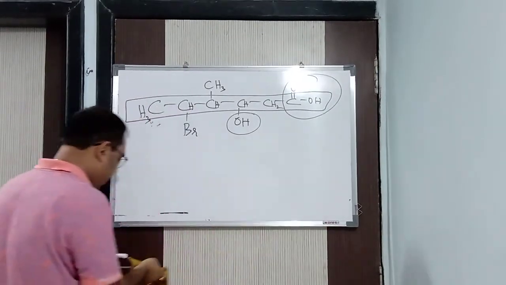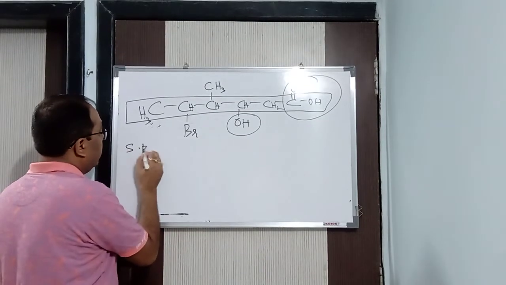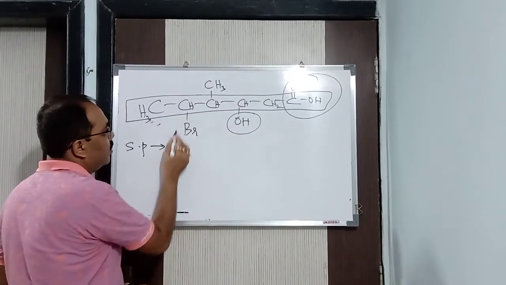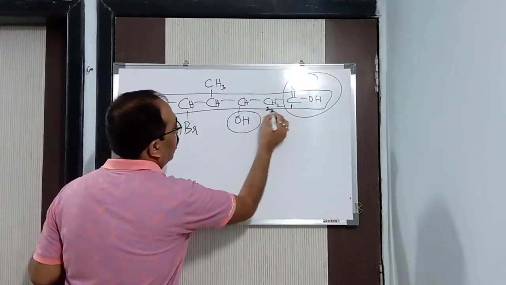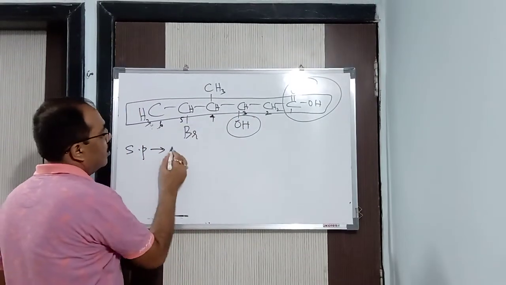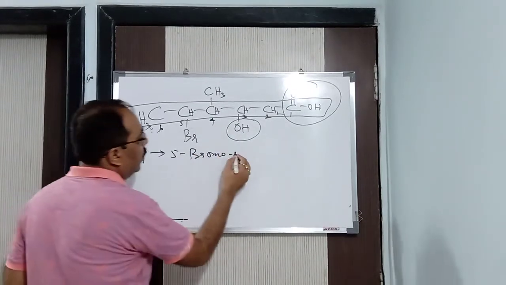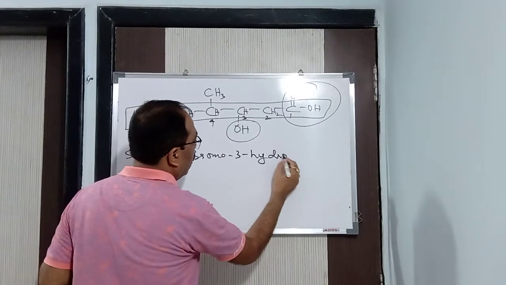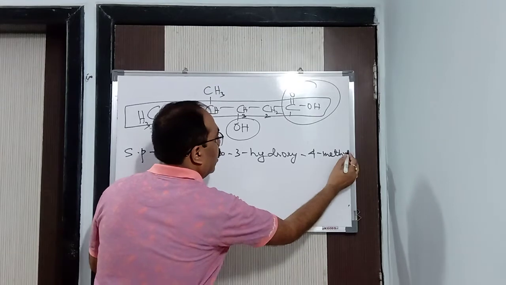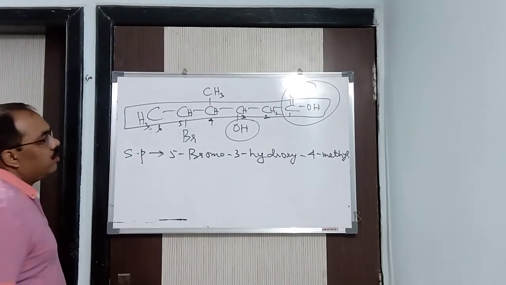So now I'll write the IUPAC name. See here. So first is your secondary prefix. Secondary prefix is what? Hydroxy, bromo, methyl. So which comes first? Now let me do the numbering. 1, 2, 3, 4, 5 and 6. So it is nothing but 5 bromo. Then after that 3 hydroxy and 4 methyl. Alright, understood children? 5 bromo, 3 hydroxy, 4 methyl.